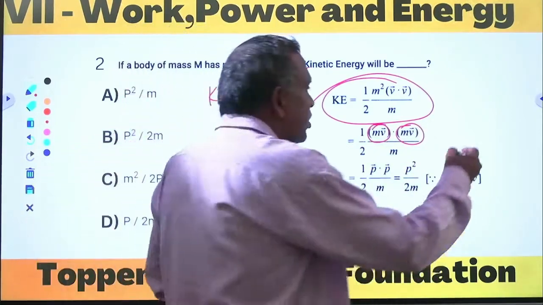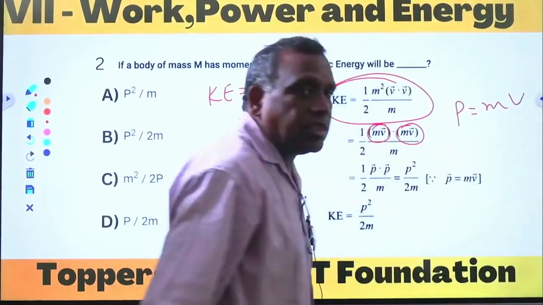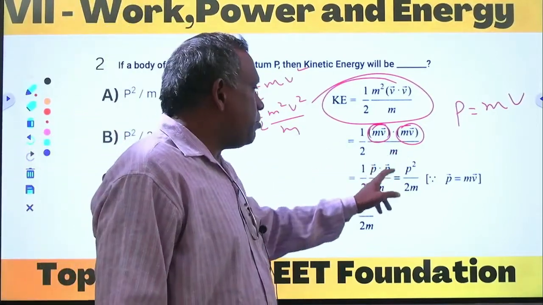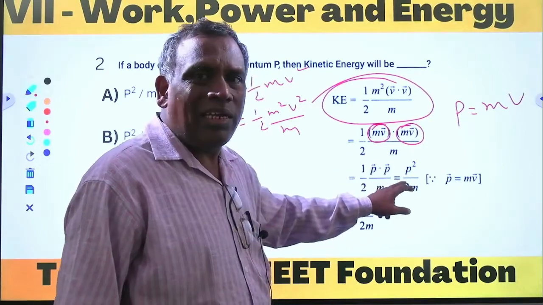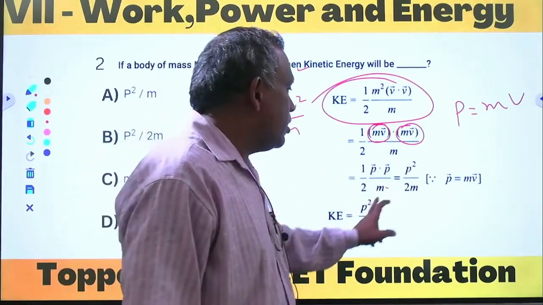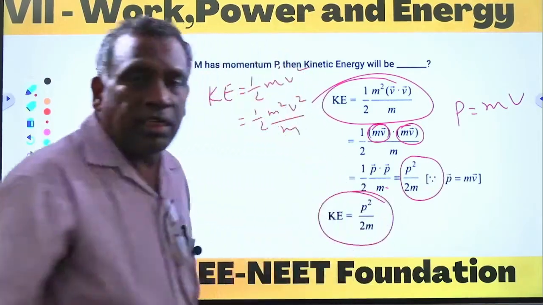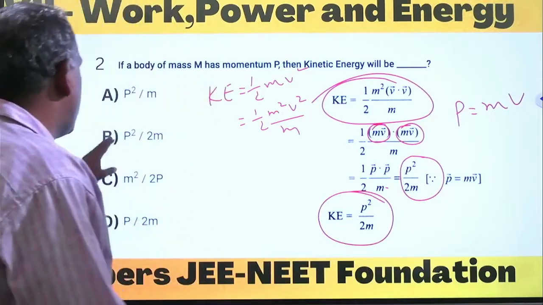See, mv is nothing but the momentum, mass into velocity, denoted by p. So mv can be written as p and another mv can be written as p. So p into p, that is p square, upon 2m. So the kinetic energy is expressed in terms of momentum as p square by 2m.